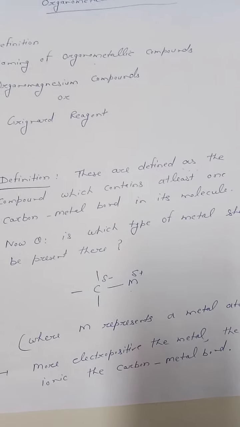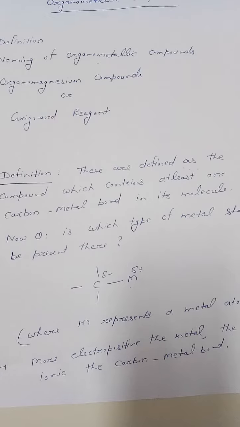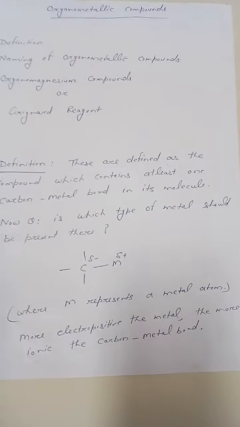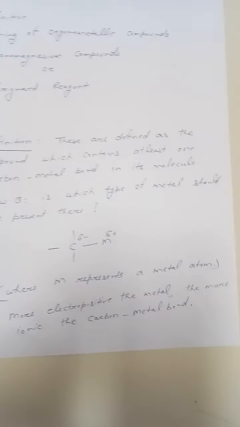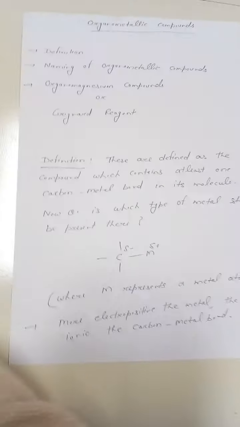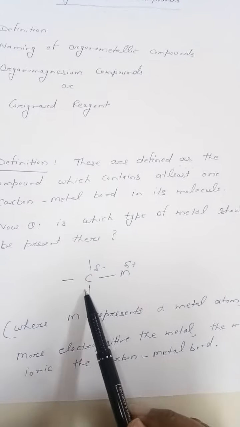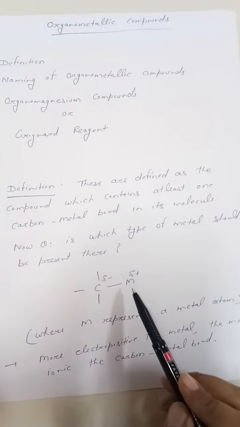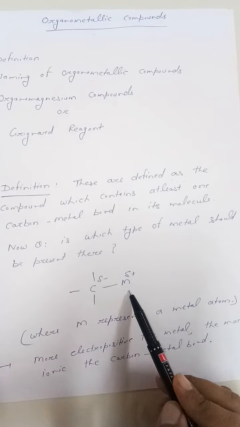Now, what are the organometallic compounds? These are the compounds which contain at least one bond between carbon and metal. As shown in the picture, there should be at least one direct bond between carbon and metal. Now, the question comes to mind, which type of metal should be there? The nature of this type of metals?